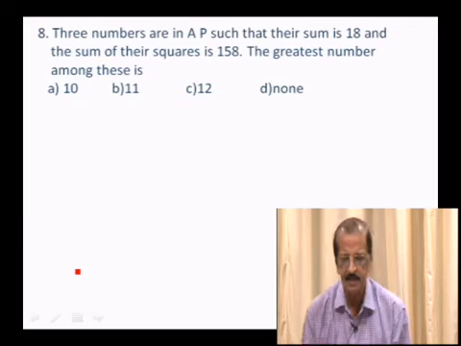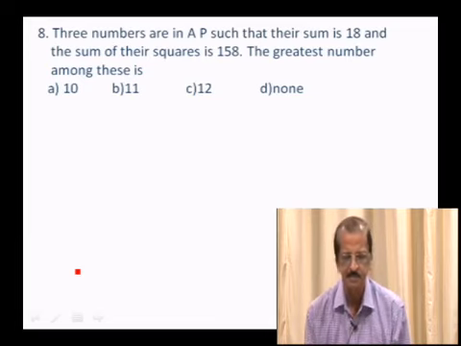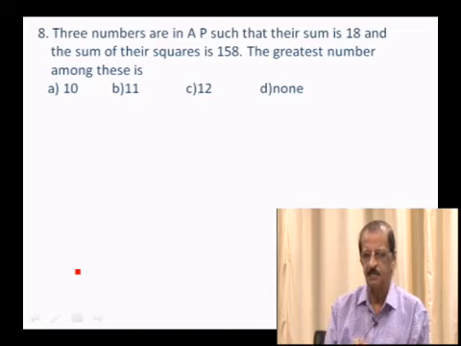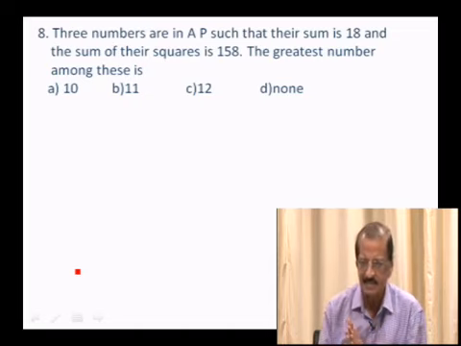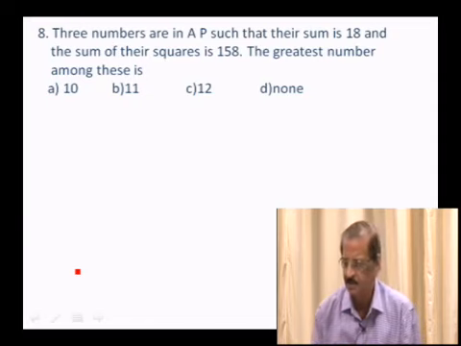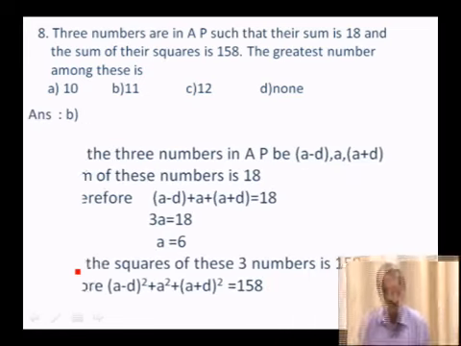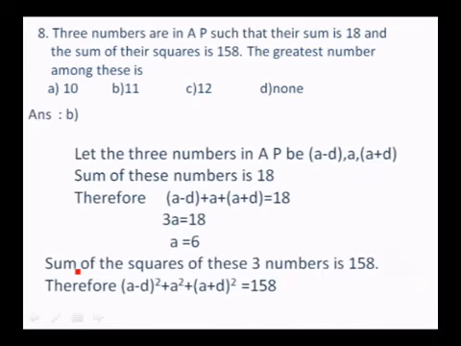3 numbers are in AP such that the sum is 18 and the sum of their squares is 158. The greatest number among these is. See, whenever 3 numbers are given, you must take those 3 numbers as a minus d, a, a plus d. So that when you take the sum, d gets cancelled and you get the value of a. So let us see how it can be done. Let the 3 numbers in AP be a minus d, a, a plus d. Sum of these numbers is 18. Therefore, a minus d plus a plus a plus d is equal to 18. 3a is equal to 18 or a equals 6.